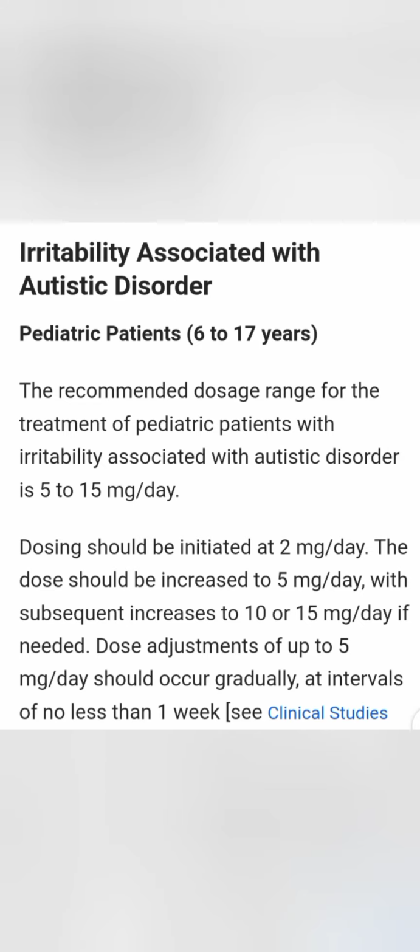In case of irritability associated with autistic disorder in pediatric patients, the recommended dosage range for the treatment of pediatric patients with this irritability associated with autistic disorder is 5 to 15 mg per day, and dosage should be initiated at 2 mg per day, and then increased to 5 mg per day, and then increased to 10 or 15 mg per day if needed.